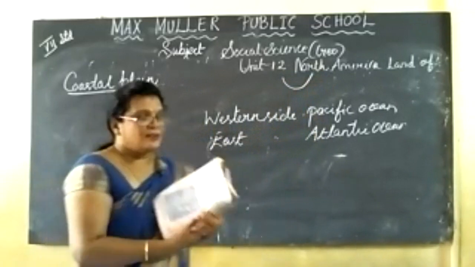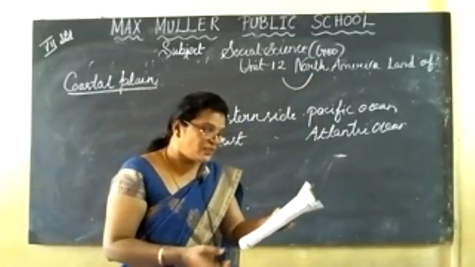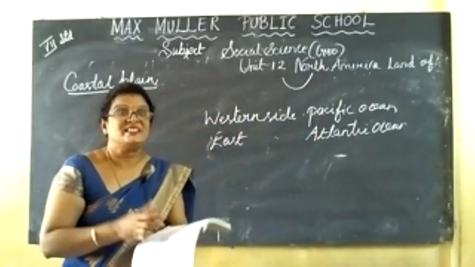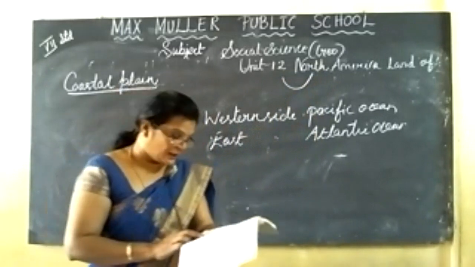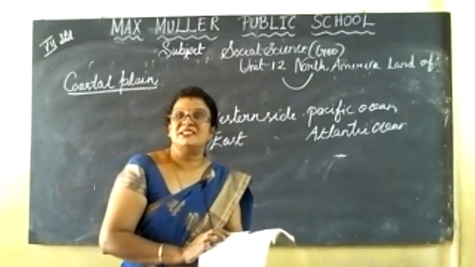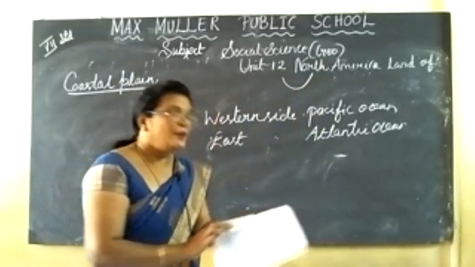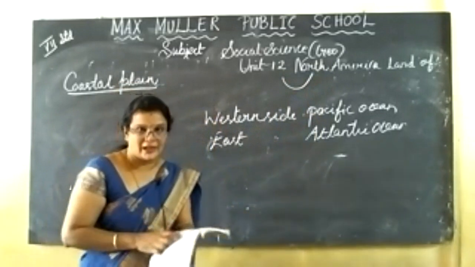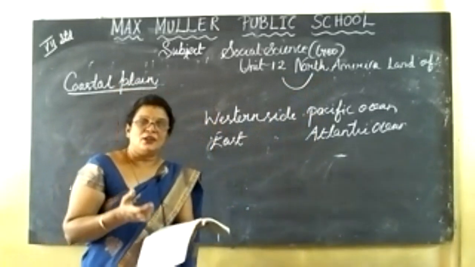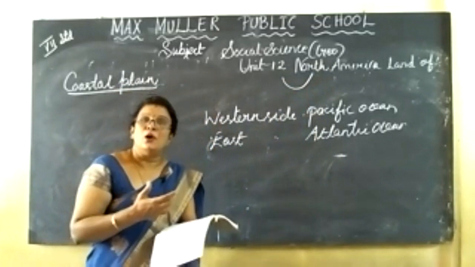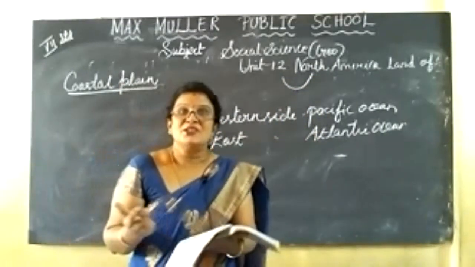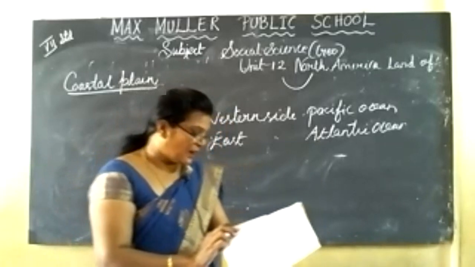But in South America, there are no water bodies, that means where the Isthmus of Panama is. So North America has a quite long extended coastline. Basically, North America has a long extended coastline compared to the south, the Isthmus of Panama.